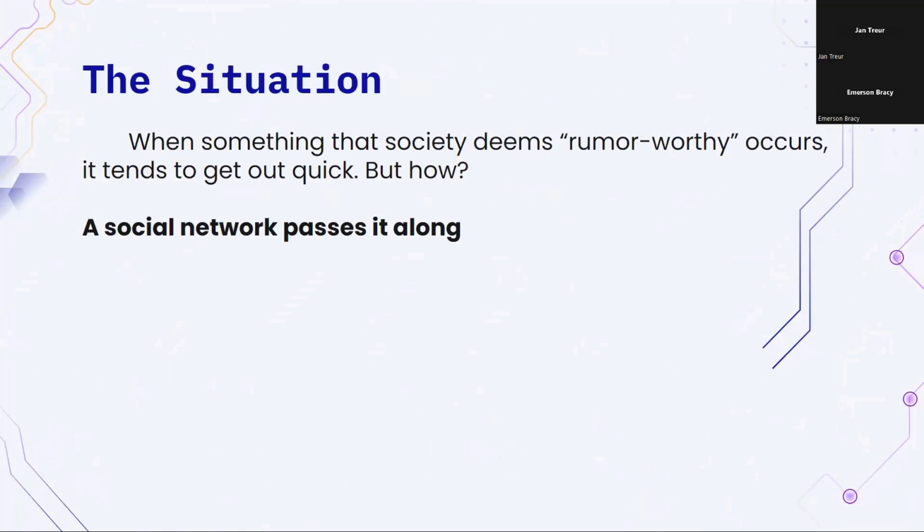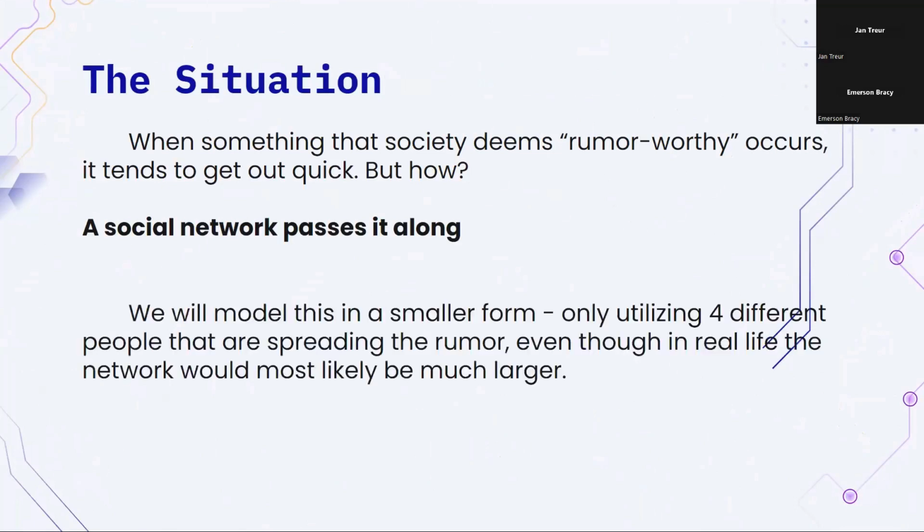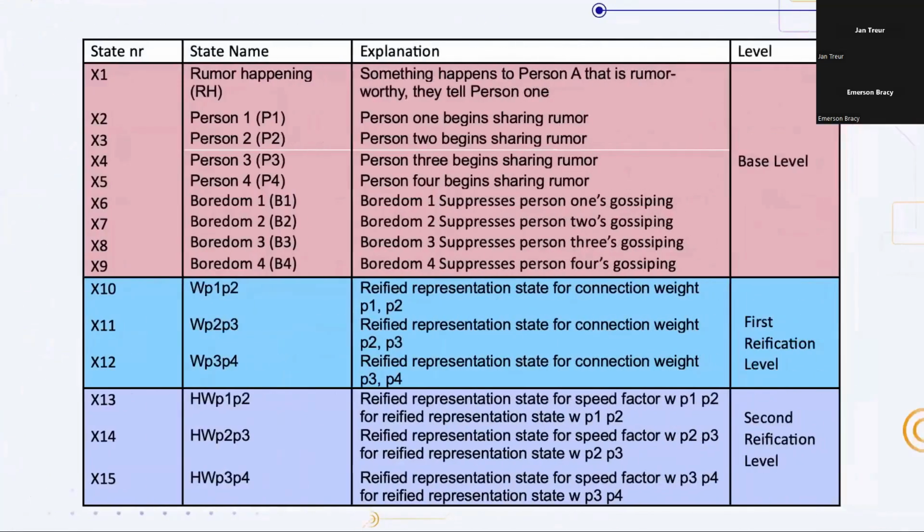But how exactly does it get around that quickly? And that is through the social network. And we decided we wanted to model this, but we're doing it in a much smaller form. There's a lot of information about modeling social networks and rumors already, but a lot of it is very large, and it's also done through social media. And so we wanted to do our model only utilizing 4 people. Obviously, you can add more to the model. It's very changeable if you have more people, but we had it through word of mouth instead of social media.